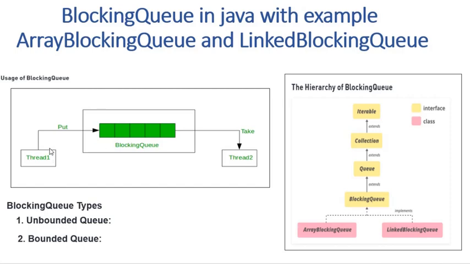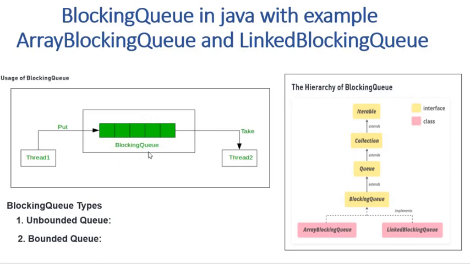Suppose you want to put data inside the blocking queue from multiple threads, you can. And if you want to take data from multiple threads, you can. So you need to share the queue, or blocking queue, with these threads.